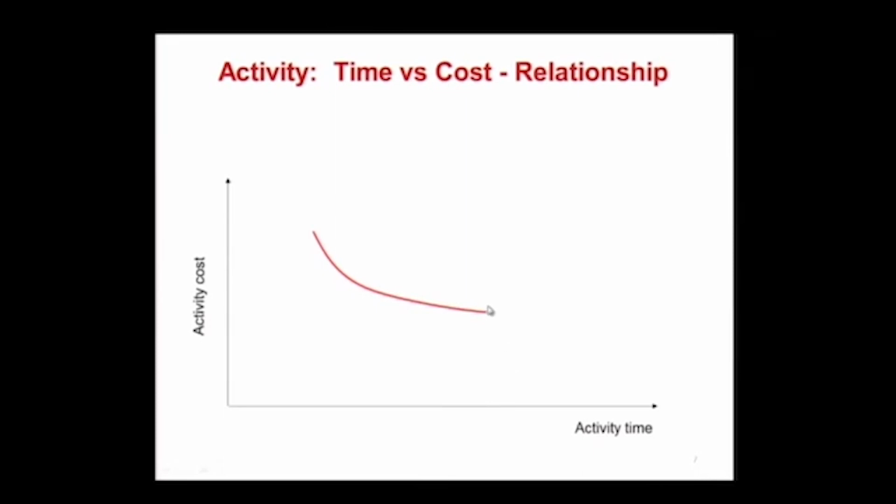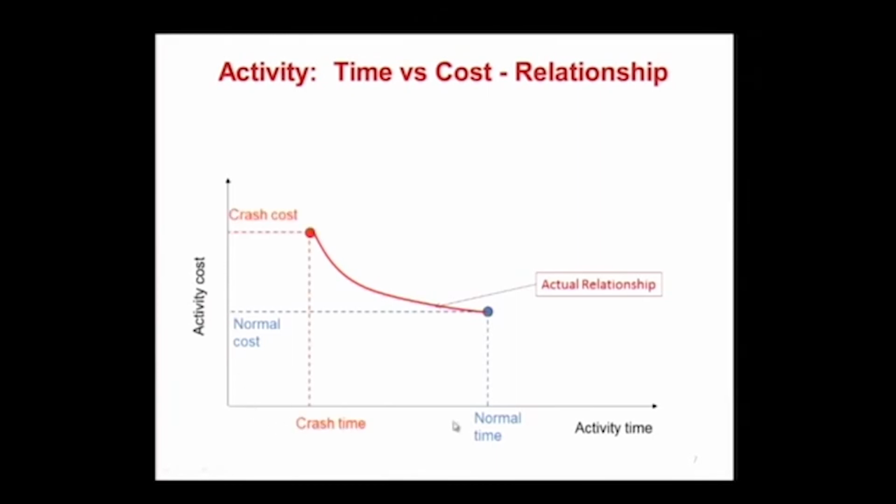There is a normal duration, which we base on normal productivity. We call this the normal time or duration, and this is the normal cost. As we reduce the duration, we come to the crash time and the crash cost.